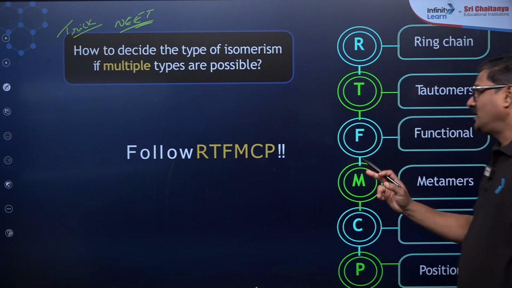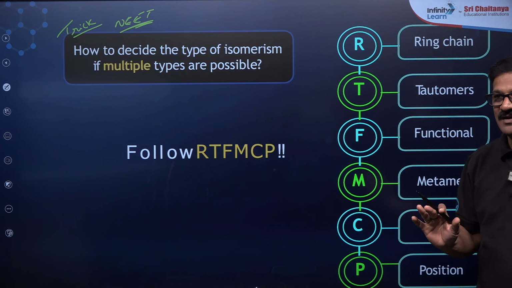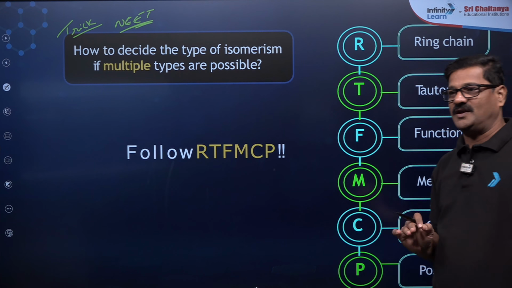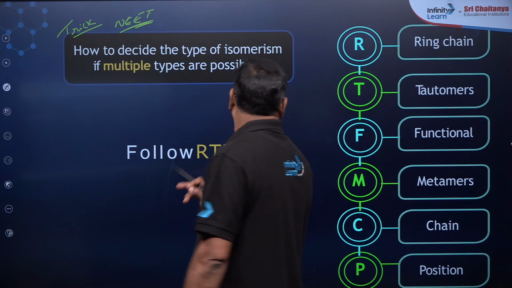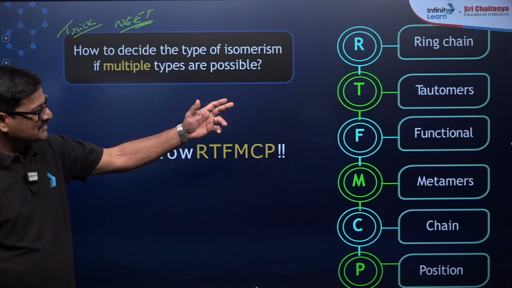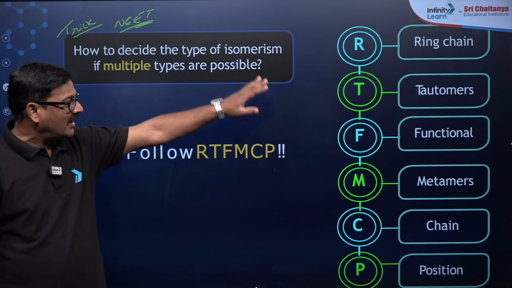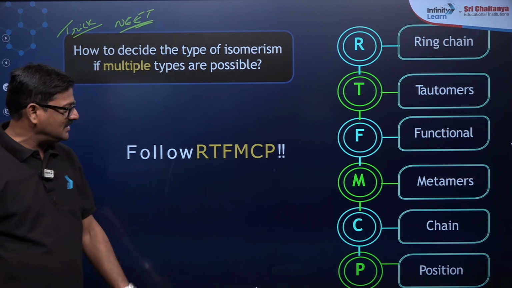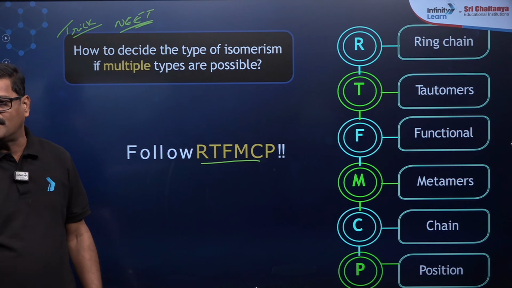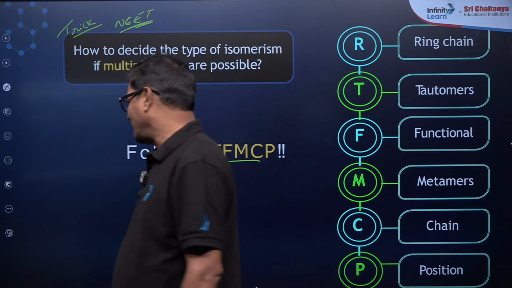Okay, in the live stream you are going to see, if more than one type of isomerism is there, which one should you pick? RTF-MCP. What is R? That is ring chain isomerism. And tautomerism, functional isomerism, metamerism, chain isomerism, position isomerism. RTF-MCP is the trick. You can use it to decide which type of isomerism it is going to give you. Right?